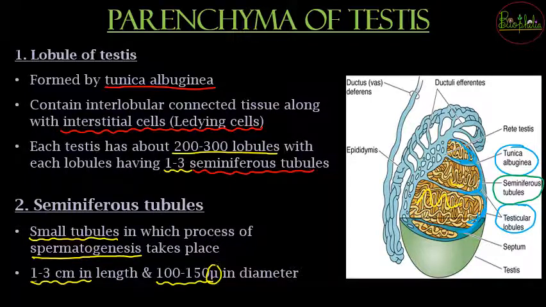So ये जो symbol है वो किसका symbol है? It is going to be for micrometer. So वो micrometer is going to be 10 raised to minus 6 meters. So such a small diameter will be present, or it will be about 1 to 3 centimeters in length. So these are the two parenchymas of the testis, that is lobules of testis and the seminiferous tubules.